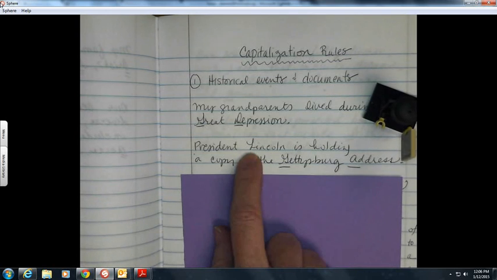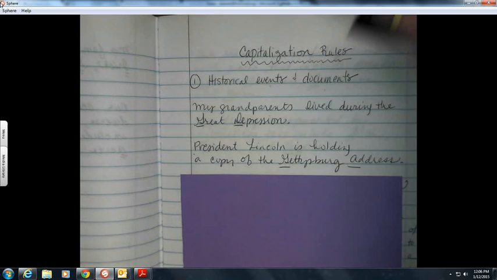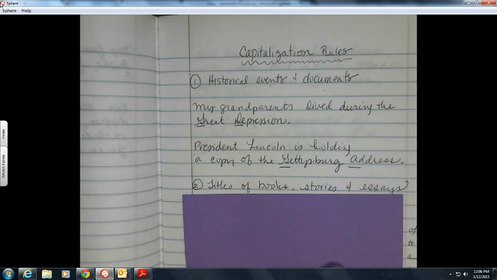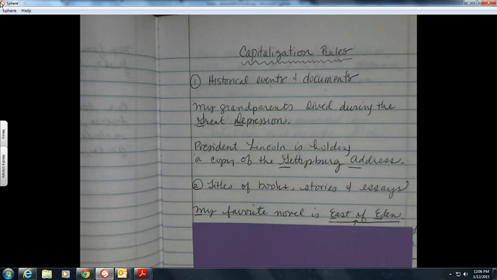Okay, next. Titles of books, stories, and essays. And you all are 4th graders, so you know, of course, that books get capitalized, but I wanted to emphasize that stories and essays are also capitalized. So if I give you the sentence, my favorite novel is East of Eden. My, of course, is capitalized because it's the beginning of a sentence. East, capital E. Eden, capital E.